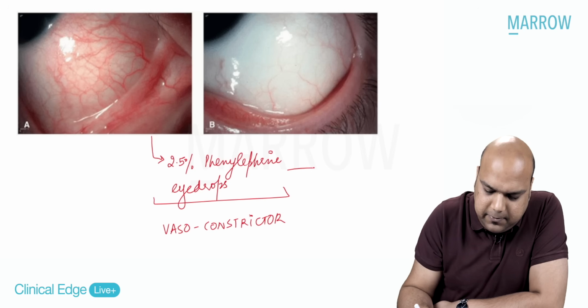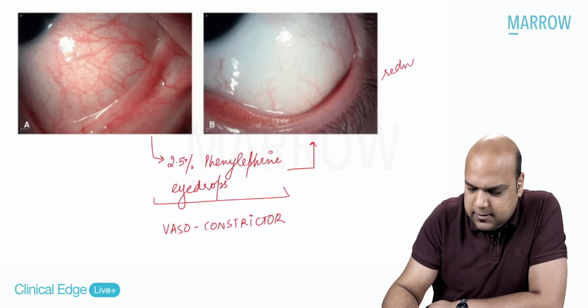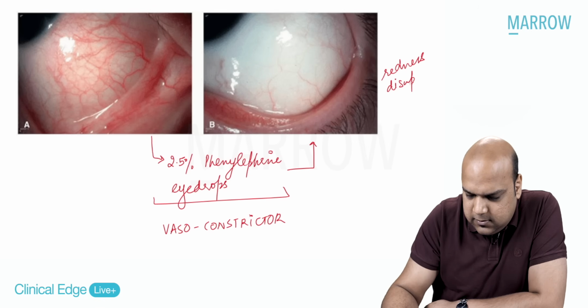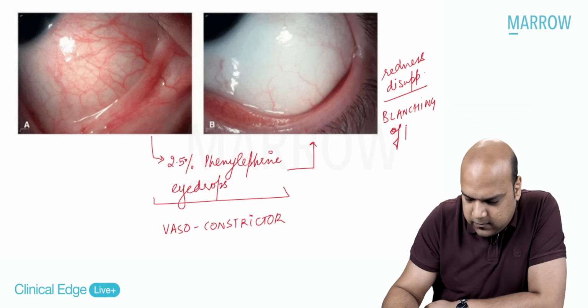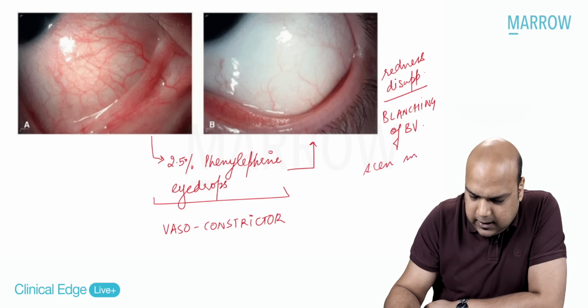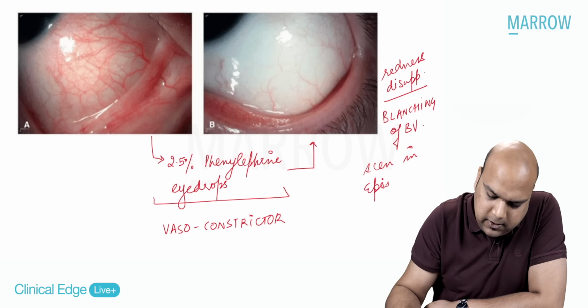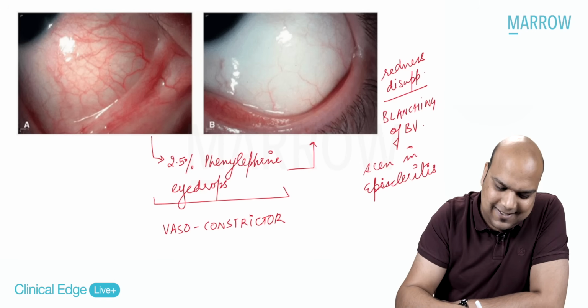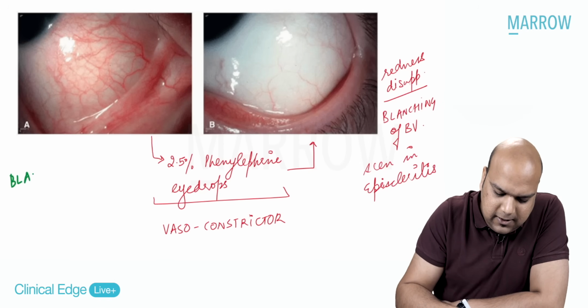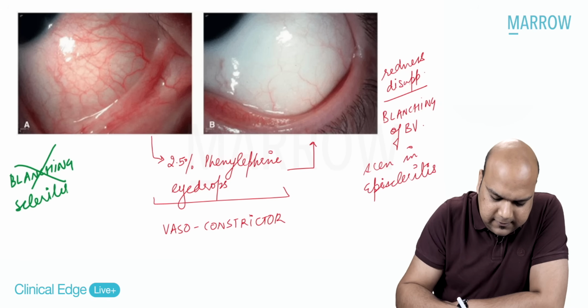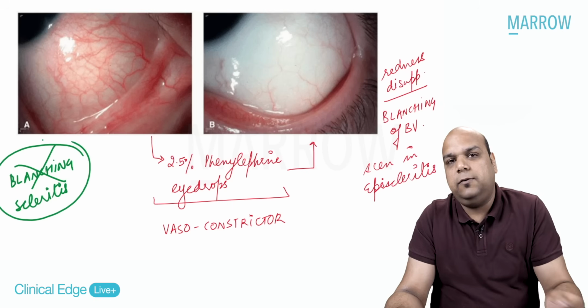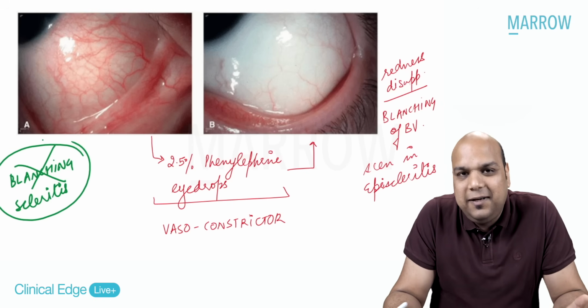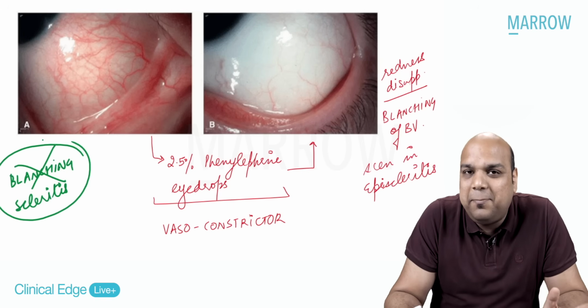Now, what is happening, everybody? Redness disappears. Blanching of blood vessels. This is seen in episcleritis. Yes or no? If blanching would not have occurred, then it would have been a case of scleritis. So if blanching is absent, then it is a case of scleritis. That is how you are going to differentiate and confirm your diagnosis. It's pretty clear. I hope there is no confusion in this simple question.